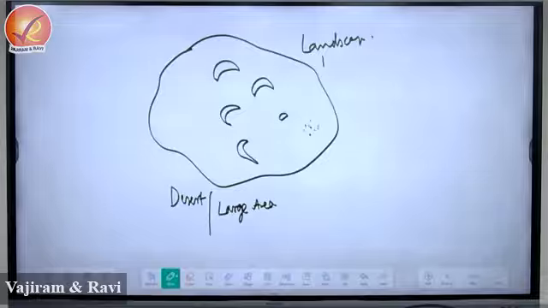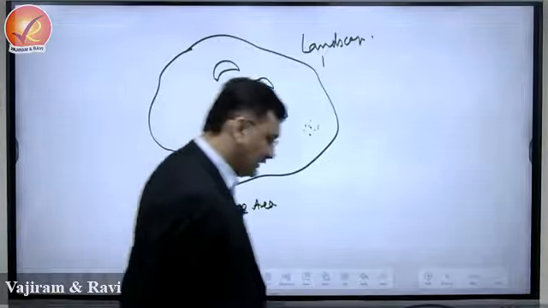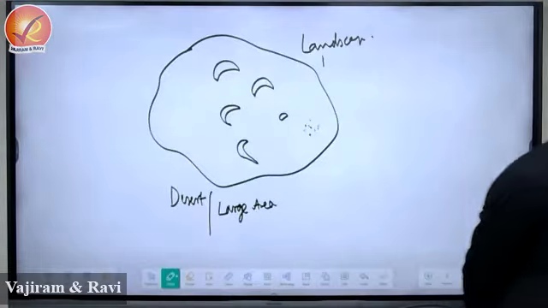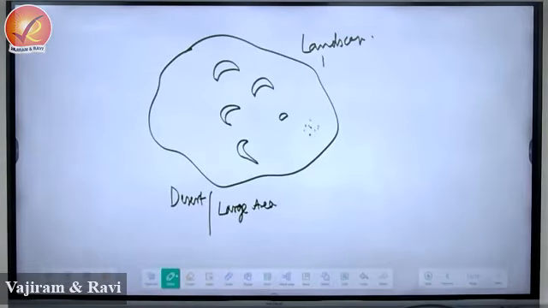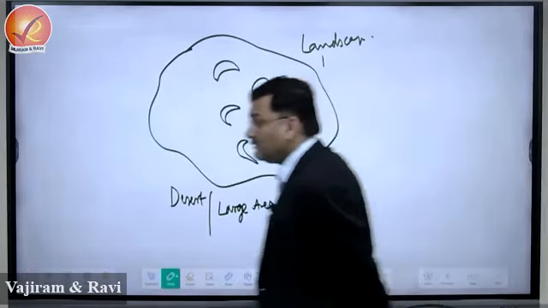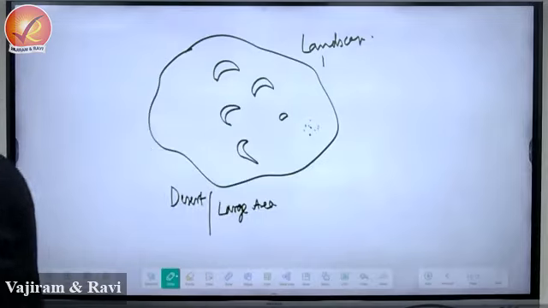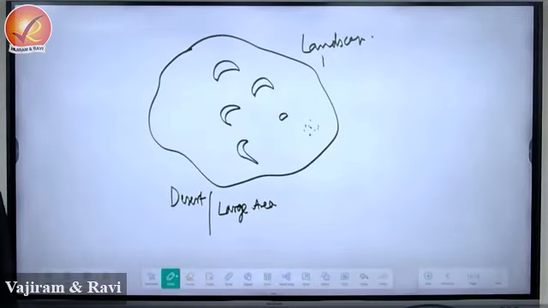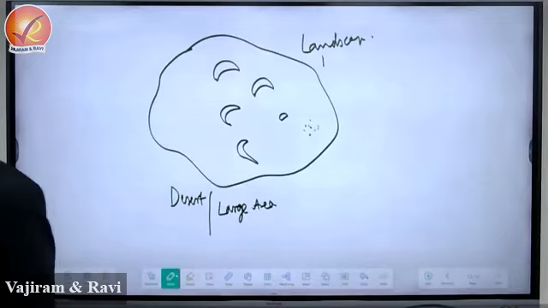Note there, the combination of different relief features spread over a large area is referred to as landscape.